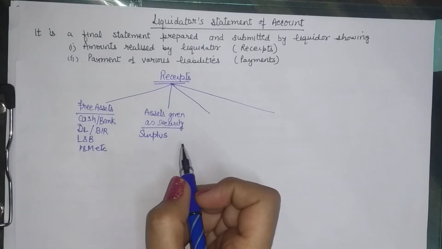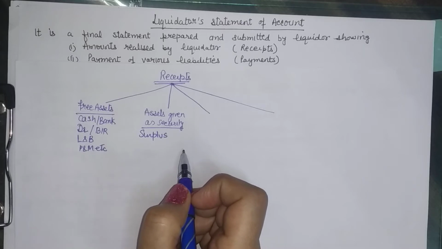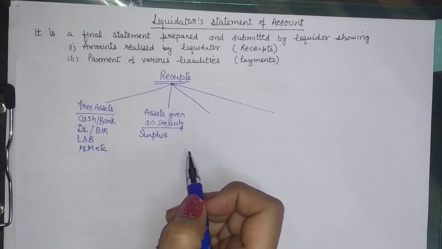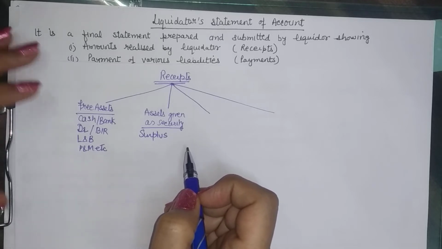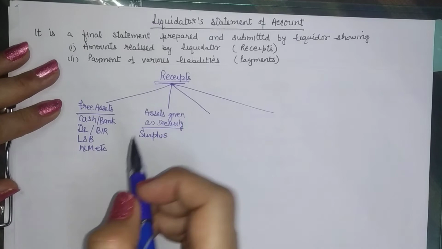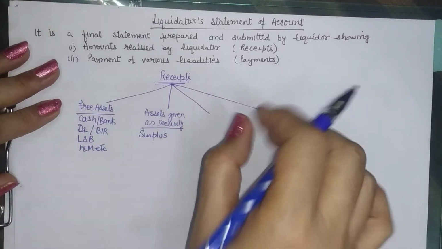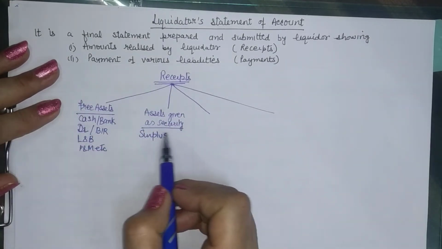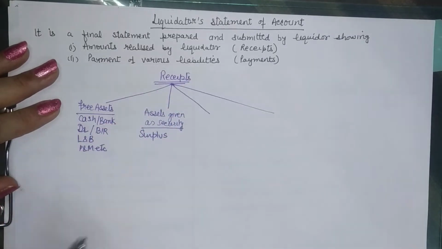Sometimes the work of realization of the asset is also taken up by the liability holders. Secured liability holders may say that we will take up the asset, we will realize the asset, and the balance surplus will be paid to the company. But this fact has to be given to us in the question. But whatever be the case, whether creditors realize the money or the liquidator realizes the money from the assets given as security, only the surplus amount will appear in the final statement.